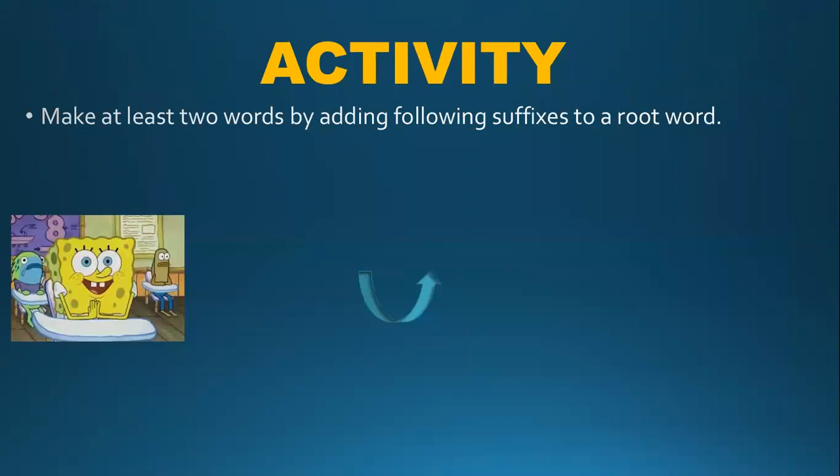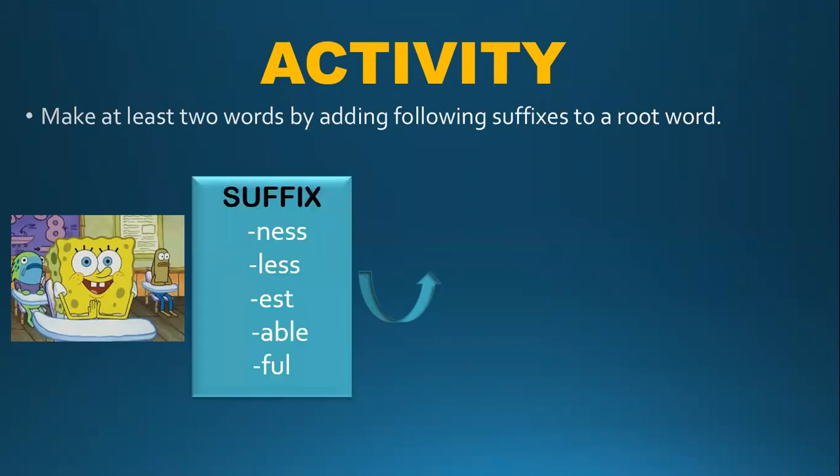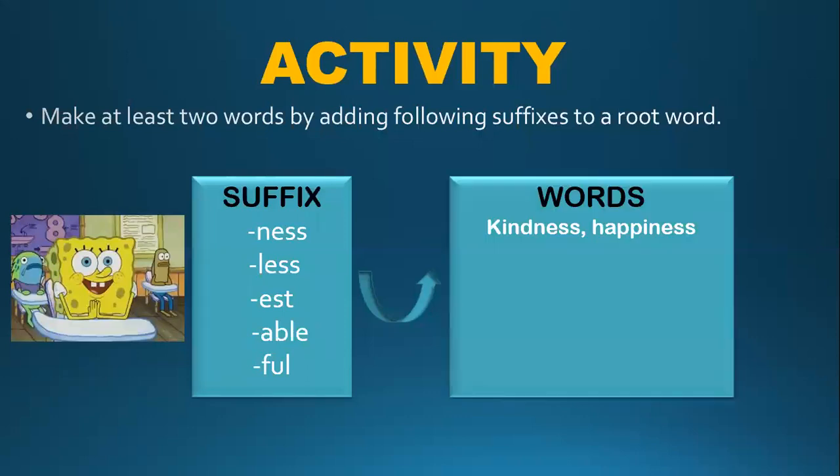Here comes the next activity. Make at least two words by adding the following suffixes to a root word. Here is the list of suffixes. You can see them over here: ness, less, est, able, and full. The first one I have done for you: kindness, happiness, sadness.